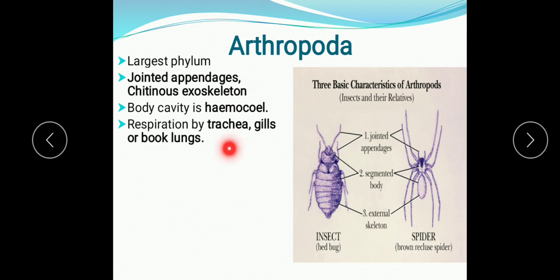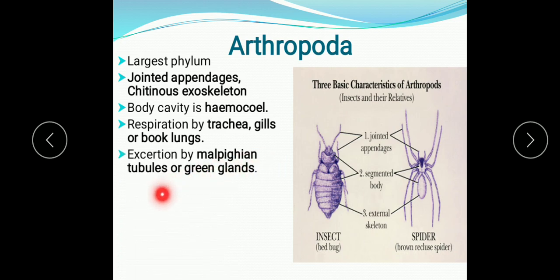Respiration takes place by trachea, gills or book lungs. These are the respiratory organs. Excretion takes place by Malpighian tubules or green glands. The circulatory system is of open type, and the nervous system and sense organs are well developed here.